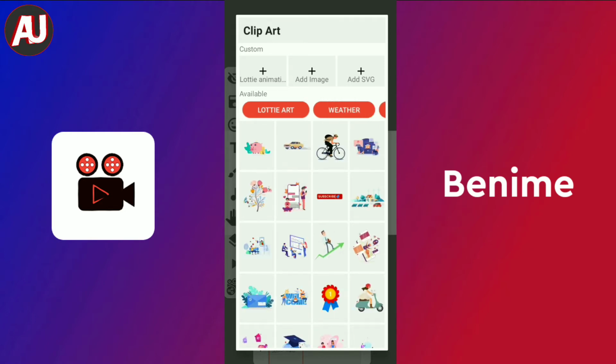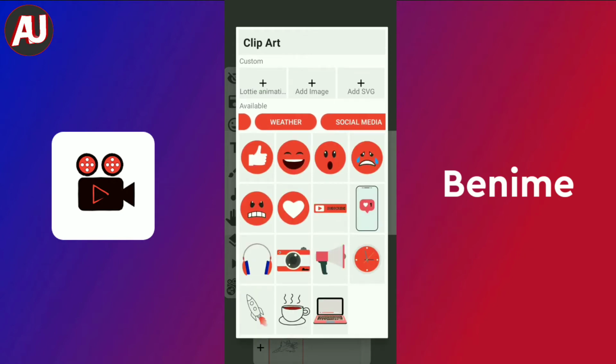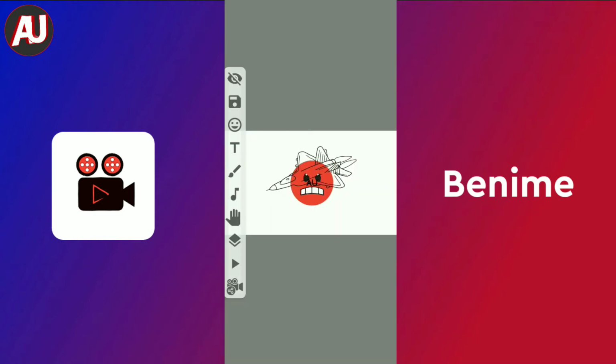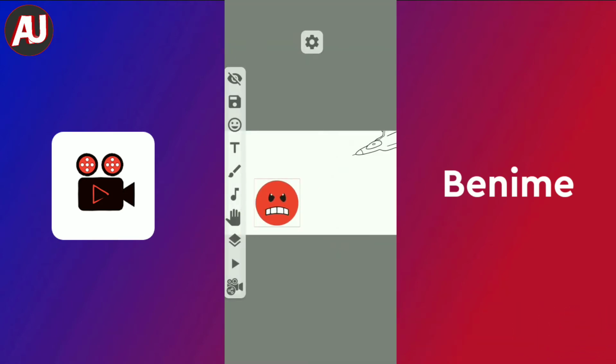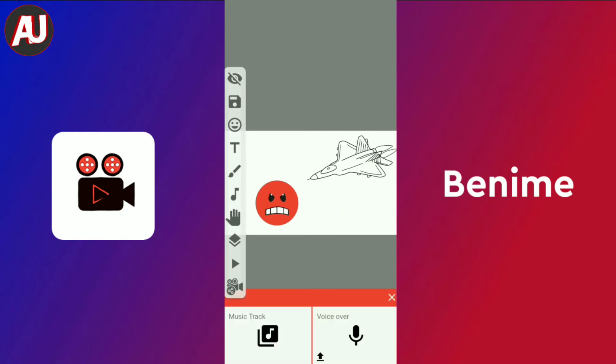Different categories are available in clip art. There is also an option for manual, an add SVG option, and two other categories. It is colorful emoji. It also draws like clip art on a PC or other powerful software. So you can see it is very easy to use.